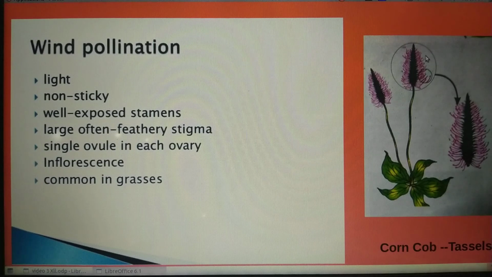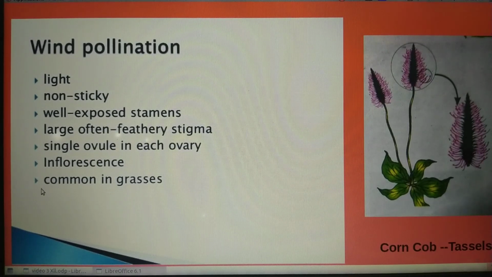This inflorescence we can call tassels. The tassels of the corn-cob you are seeing now are nothing but the stigma and the style, which are strongly woven in the wind to trap the pollen grains.